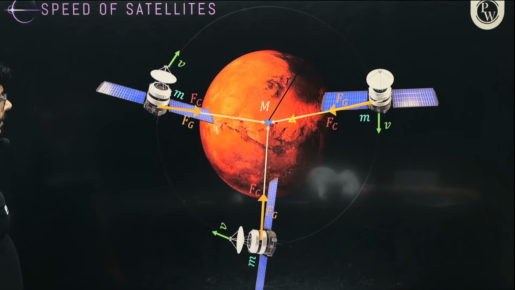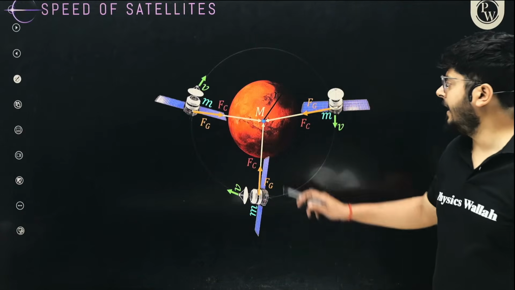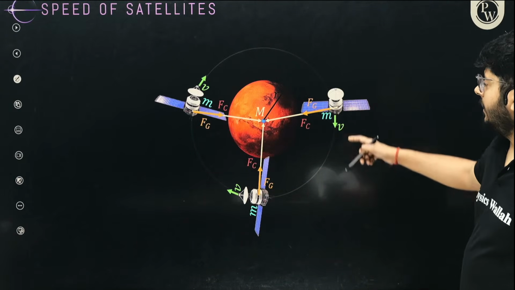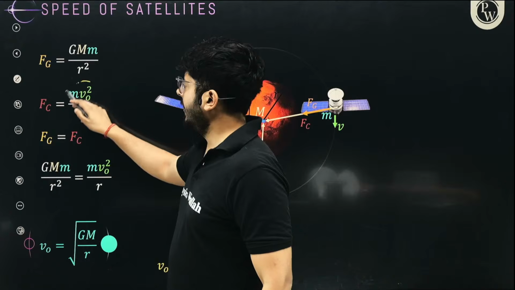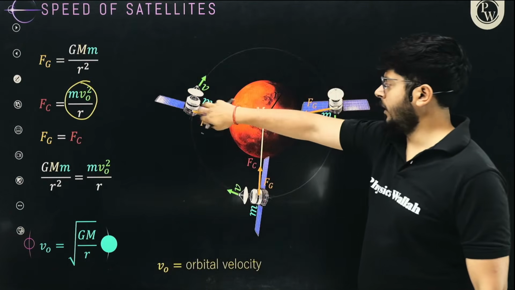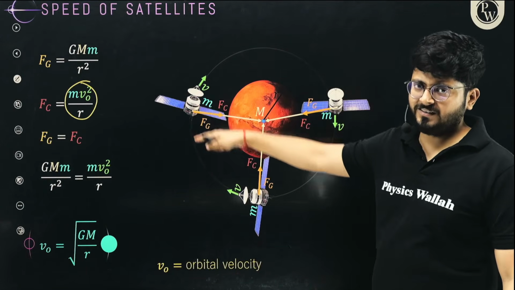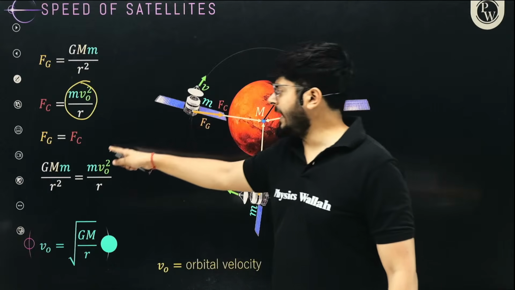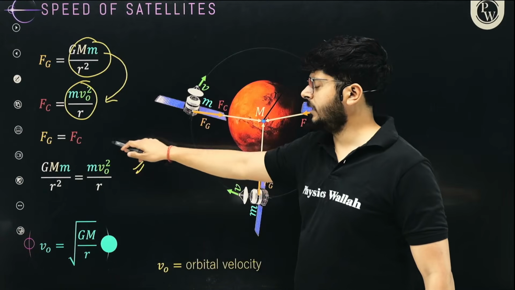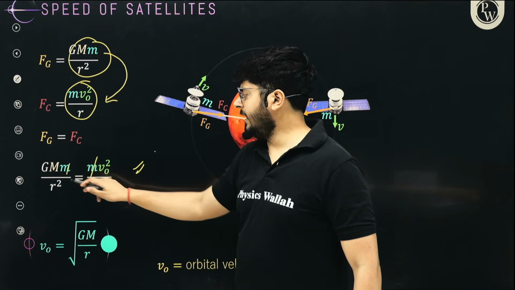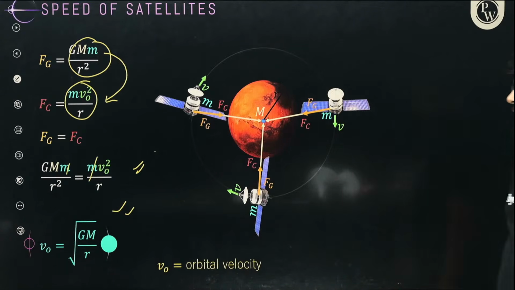So if the satellite is moving around a planet of mass capital M in an orbiting radius r, its velocity is governed by it. You see that this is the force acting on it. The gravitational force must provide the required centripetal force because it has to cover a circular orbit. So they must be equal, and by equating them we can get the value of orbital velocity in an orbiting radius r, which is under root GM upon r.